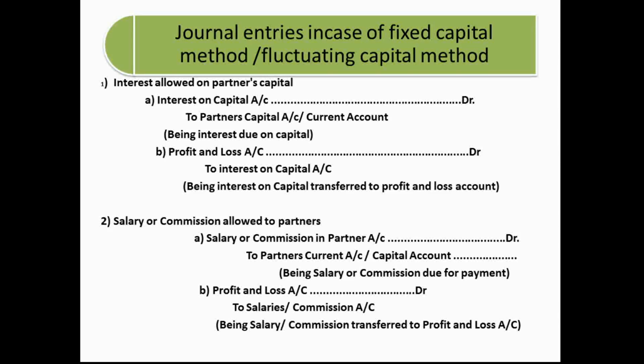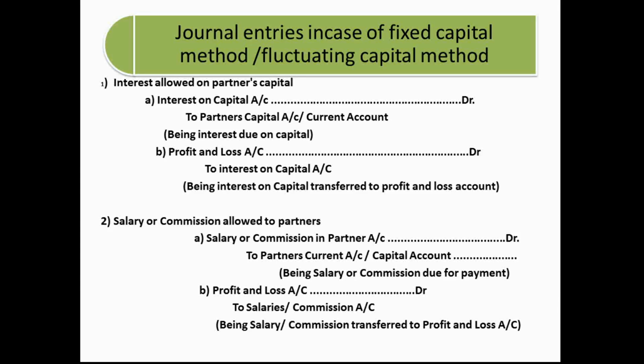So for a partnership firm it is an expense, so they are going to write it on the debit side, and for the partners it is income, so they are going to write it on the credit side. As per the nominal account rule, debit all expenses and credit all incomes. So interest on capital account is a debit because it is the expense, and partners' capital account is a credit because it is the income.